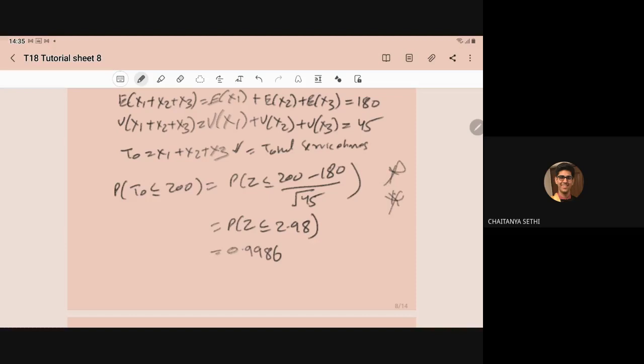Sir, can you explain the difference in the formulas once again? Actually, when x is the population, then z will be x minus mu upon sigma.